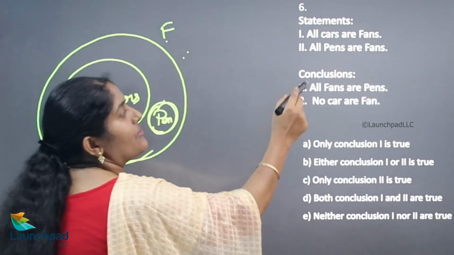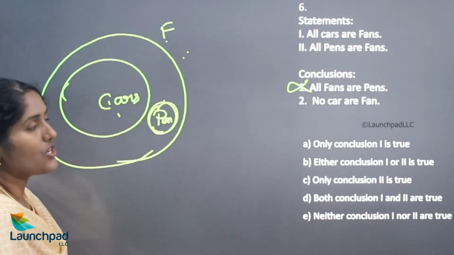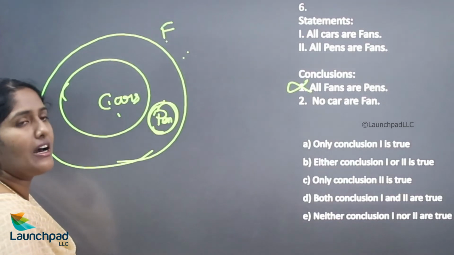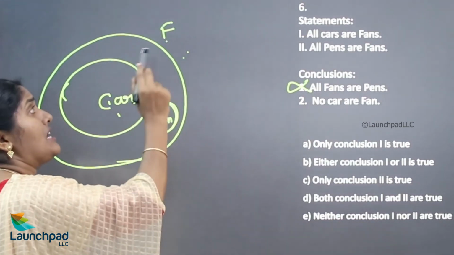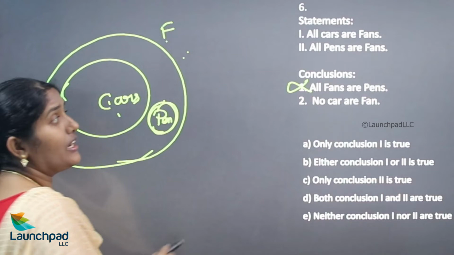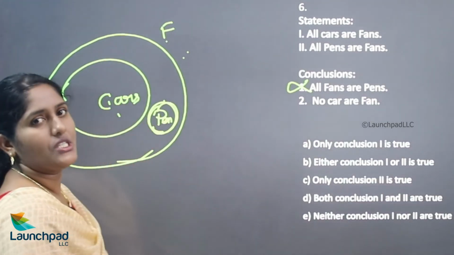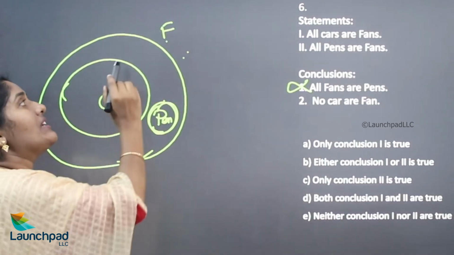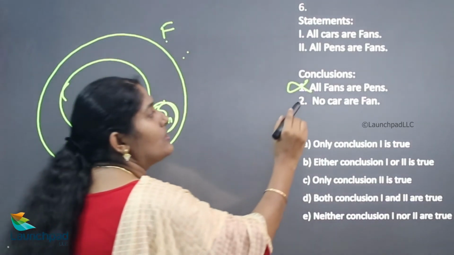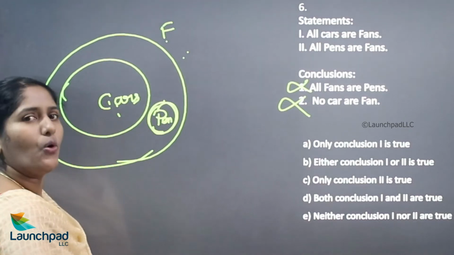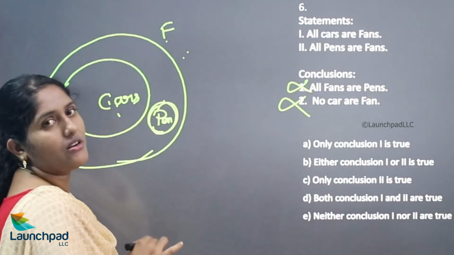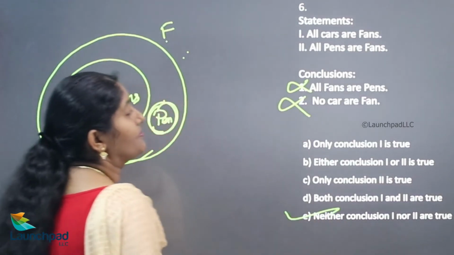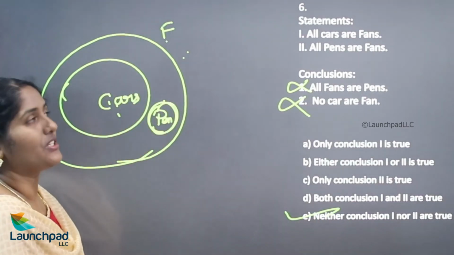So hence the first one is wrong. After that, no car is a fan. Is there any relationship between car and fan? Yes, there is a relationship between car and fan. Here they are saying there is no relationship, but there is some relationship between car and fan. So this is wrong. Both conclusions do not follow. Neither 1 nor 2 is true. We'll move on to your next question.